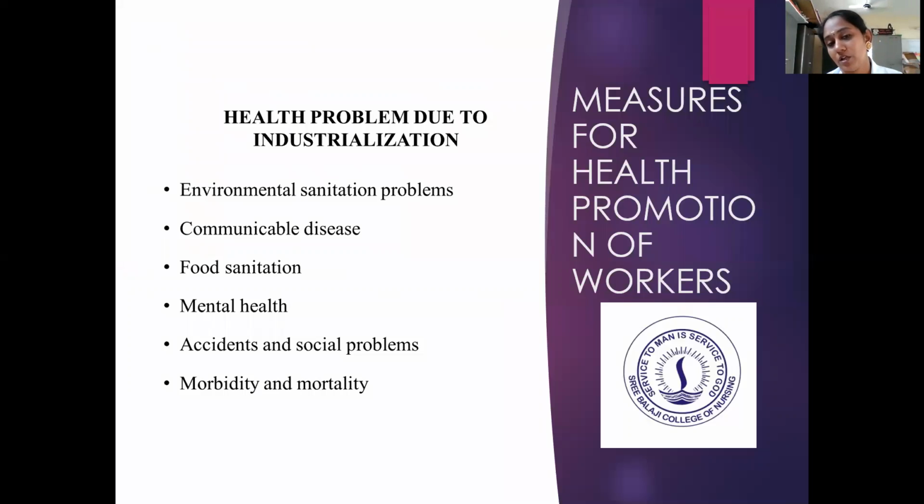So we have seen why occupational health is important, the definition of occupational health, its objectives, what the occupational hazards and occupational diseases are, and how they might be categorized as physical, chemical, biological, psychosocial, and so on. Now we will move on to the health problems that arise due to industrialization. These are also the measures for health promotion of workers.